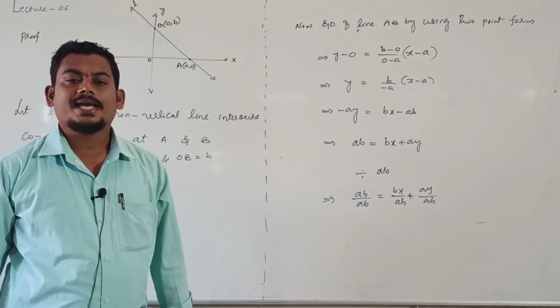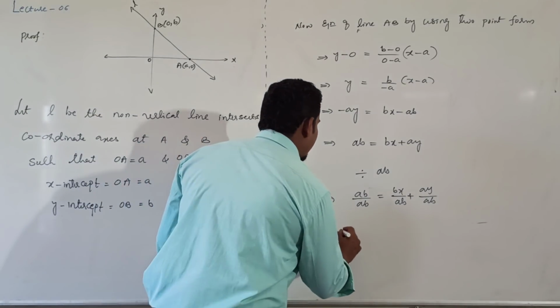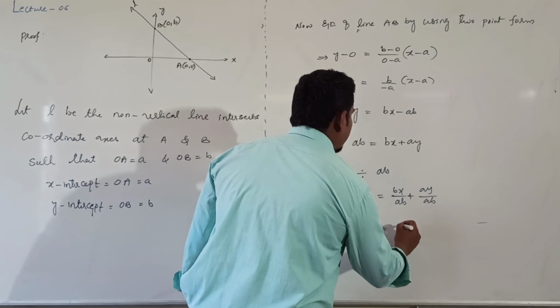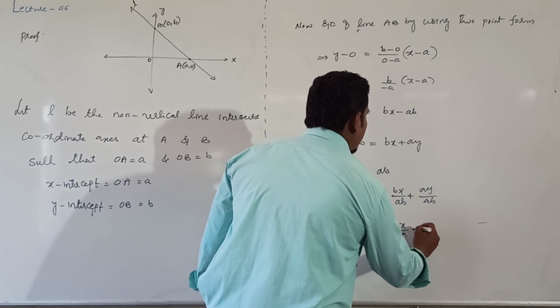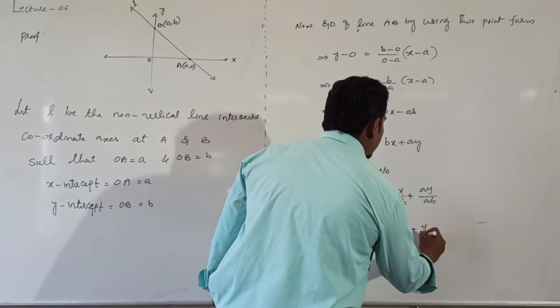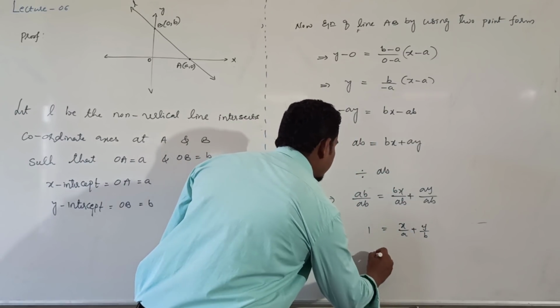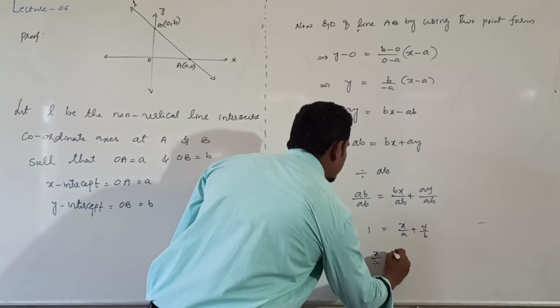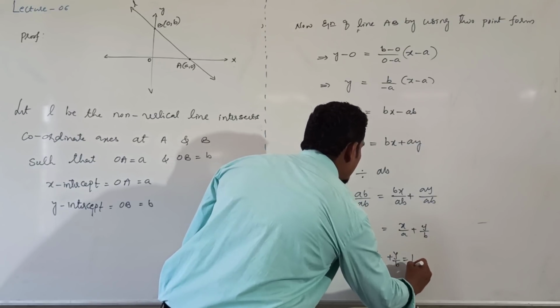Then clearly you get 1 is equal to x by a, where b gets cancelled, plus y by b, where a gets cancelled. Hence x by a plus y by b is equal to 1.